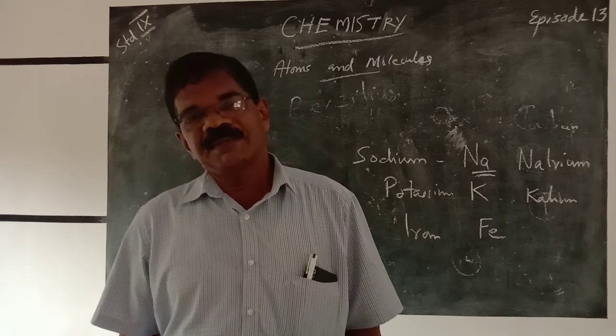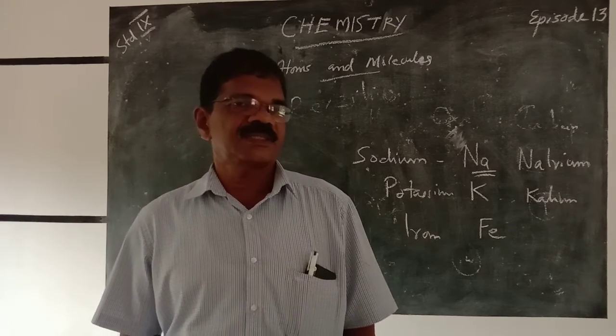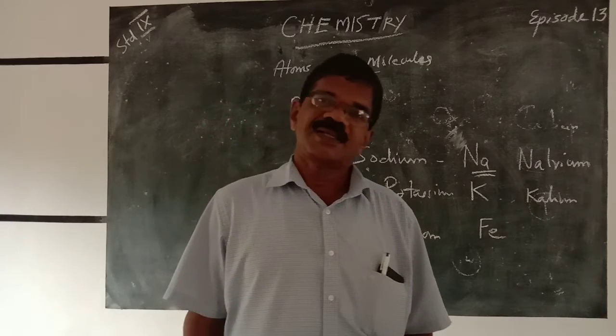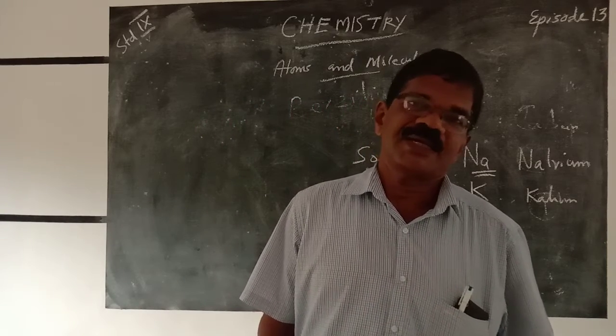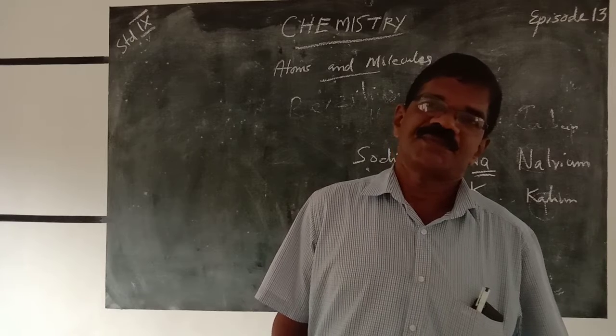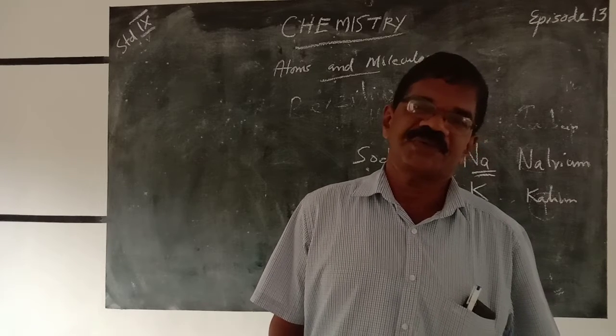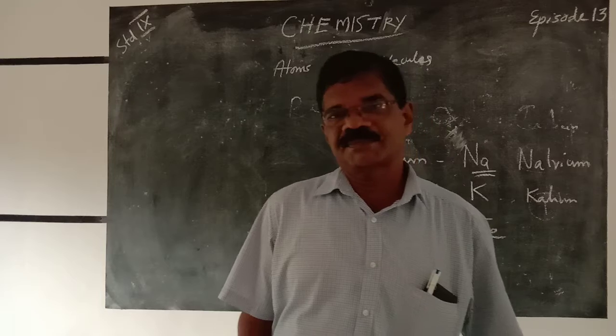How can we measure or calculate the atomic mass? We learn that we can't see the atom. Then how do we weigh the mass of an atom?